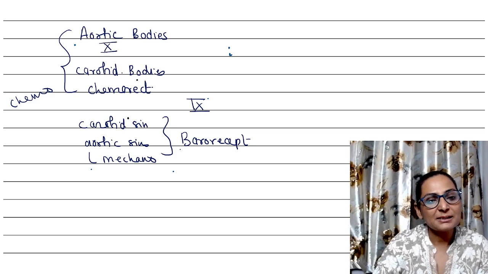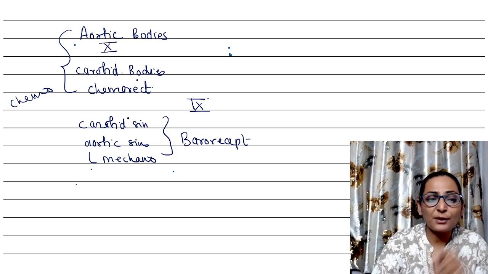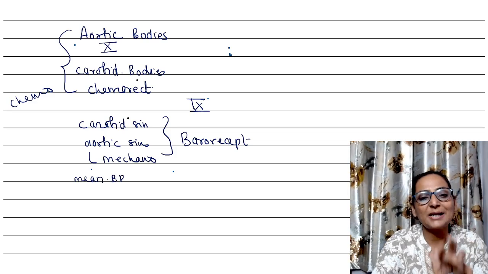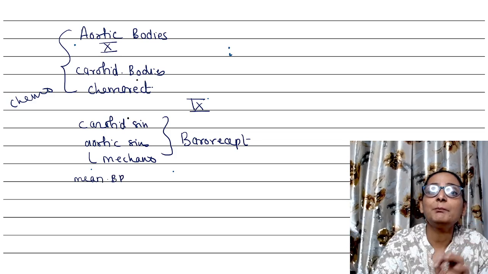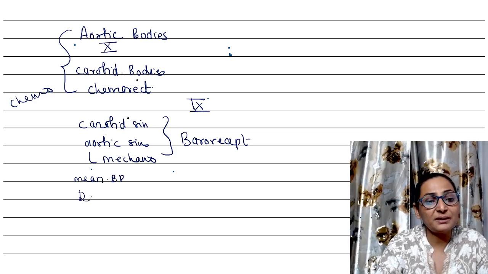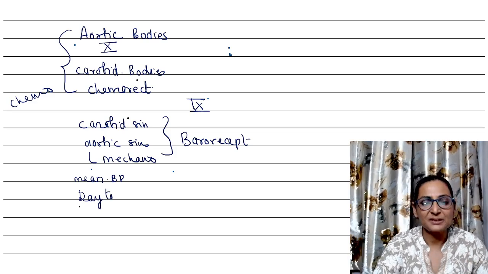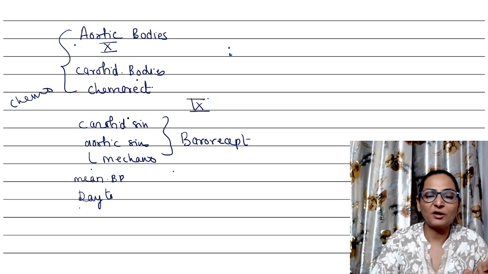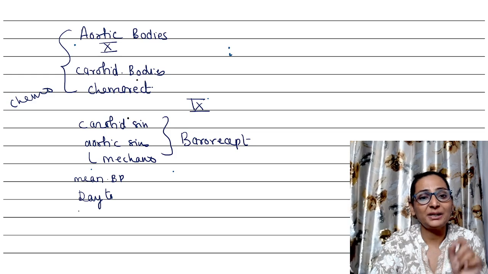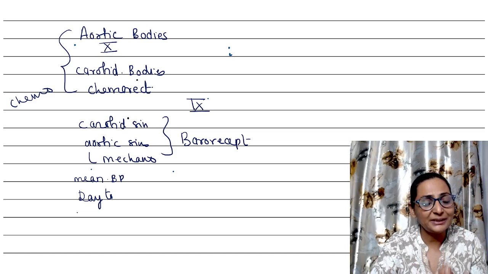And baroreceptors are going to judge what? They sense the mean blood pressure. They do not sense systolic or diastolic blood pressure, but they sense the mean blood pressure, and play a very important role in the day-to-day regulation of blood pressure. Moment to moment, when you are sitting or standing, they prevent the fall of blood pressure. Orthostatic hypotension is a very important phenomenon, especially in old age persons, where the sympathetic activity declines.